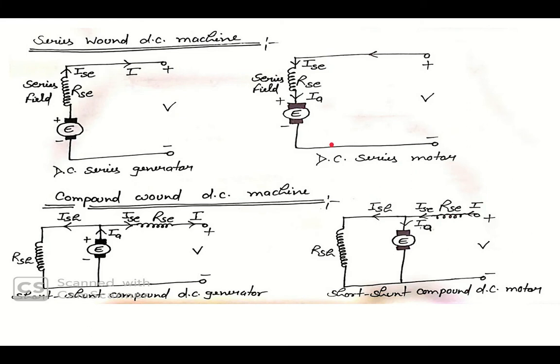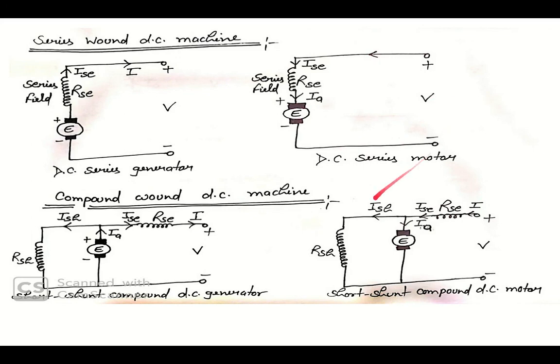Similarly, you have the DC series motor. A series motor means where the field is connected with the armature in series, that is known as a DC series motor. You can see here, your field is connected with the armature in series. This is your field, represented by RSE. This is your armature, so armature current is IA, field current is ISE, and this is your I. But the difference between generator and motor is that the direction of current will be reversed. So that's why this connection is known as a DC series motor.